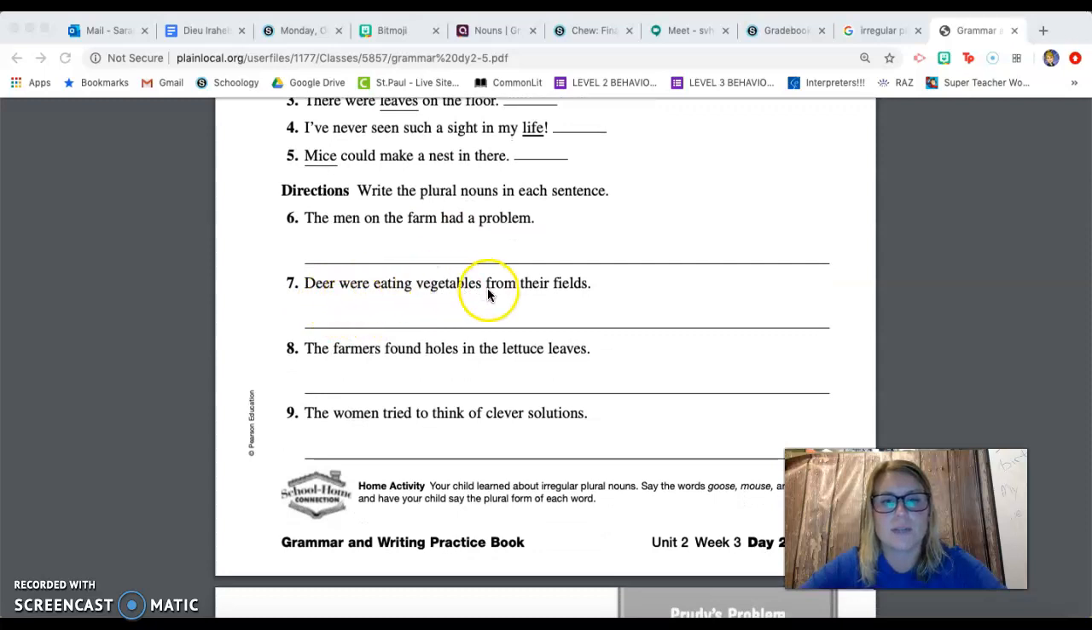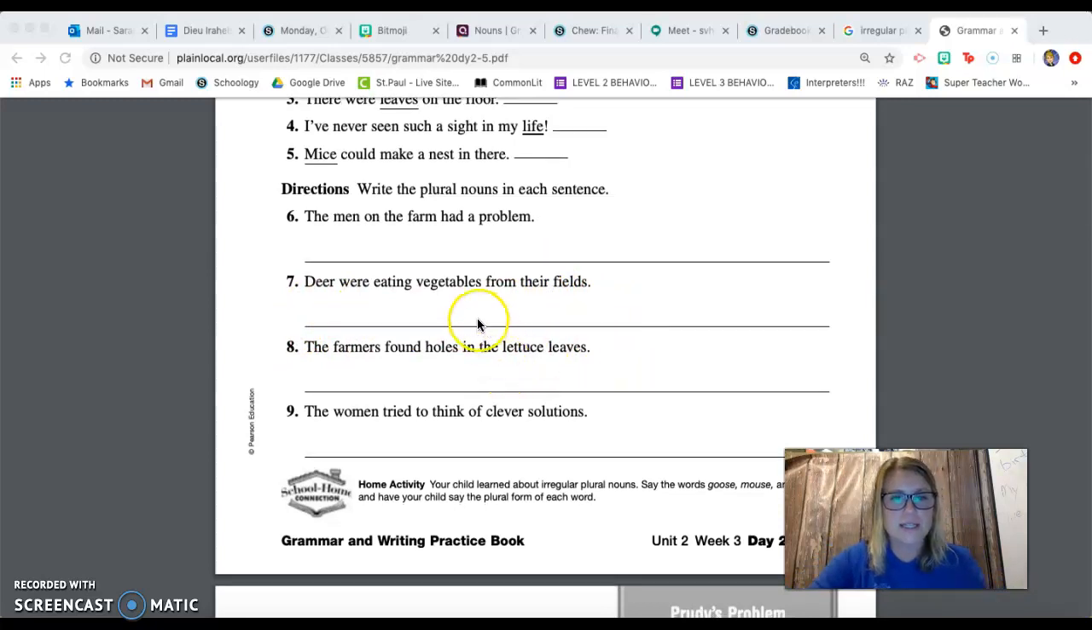Deer were eating vegetables from their fields. Wow, this one is kind of long. Deer is plural. Vegetables is plural. And so is fields. You would write all three of those on that line. You're going to continue to write words on these lines as well.